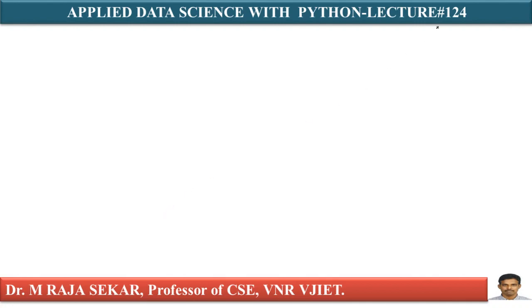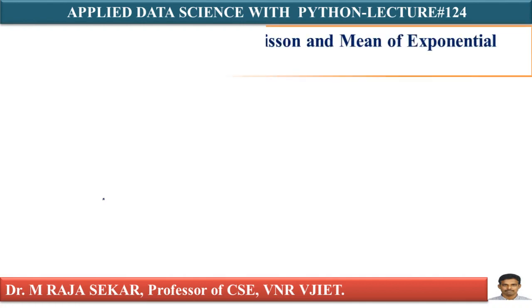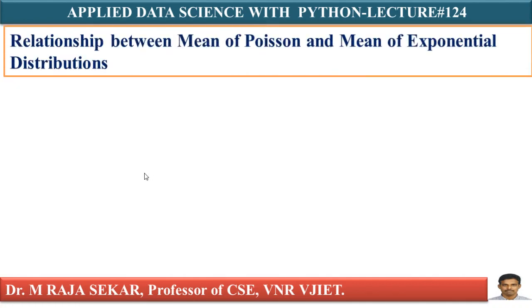This is lecture number 124. In this lecture, we will try to understand the relationship between the mean of Poisson distribution and the mean of exponential distribution. After this, we will try to solve one simple problem on exponential distribution with the Python programming language.